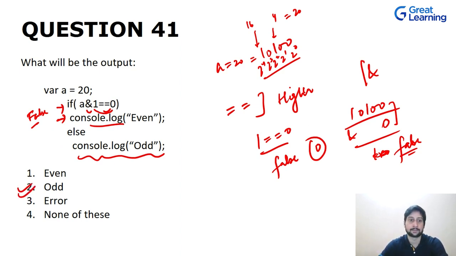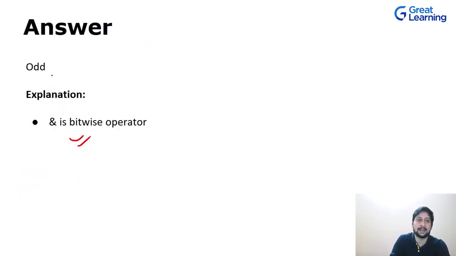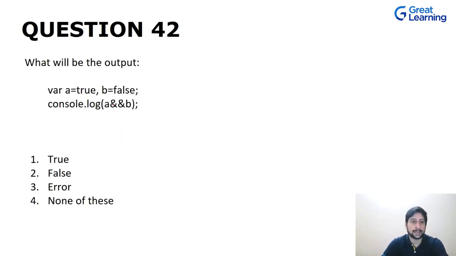Is this thing clear? The only reason is that first this part will be calculated and then we will do the AND. If we do the vice versa, you will always get the output as even, which is not correct. Okay, so we are doing a bitwise AND and we got the output as odd. Now let's move on to the next question.